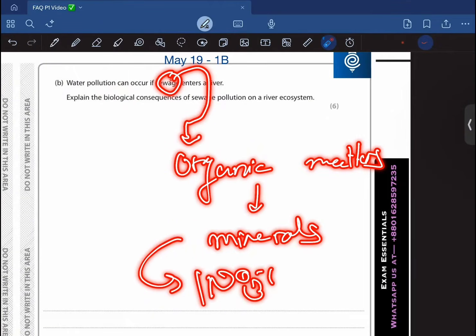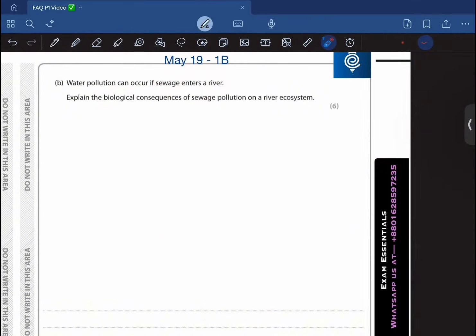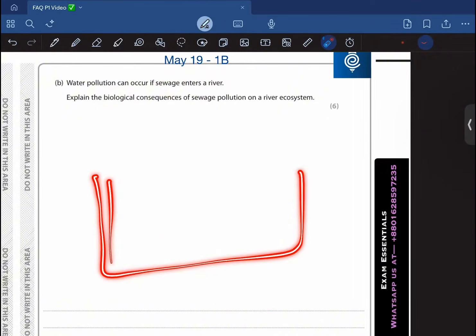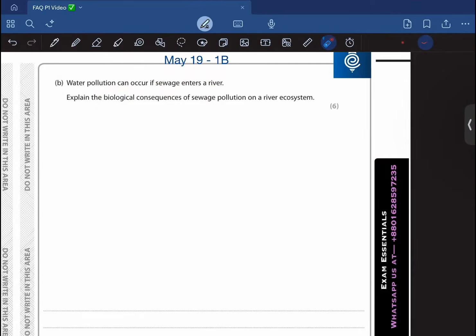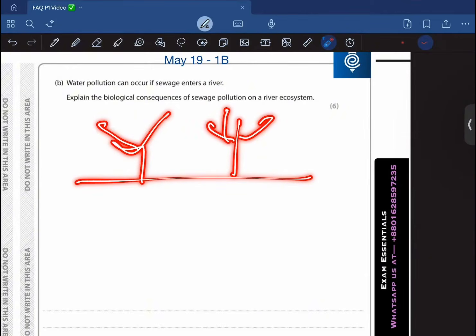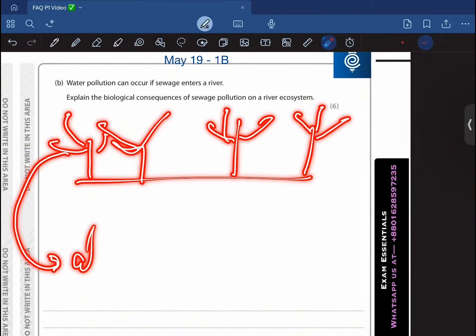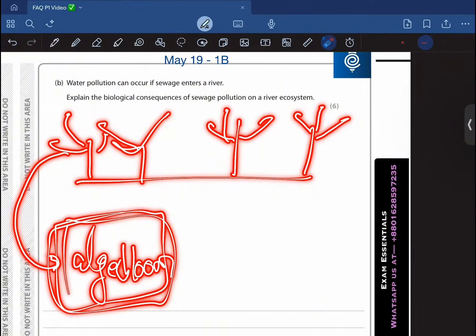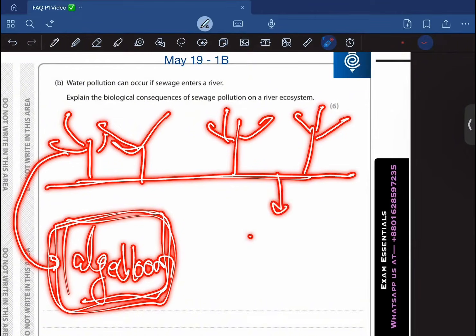Now, once this sewage enters the river, the nitrate in it causes algae to grow rapidly. These are algae, a green-like substance that grows on rivers. Now, this rapid growth of algae is what we refer to as algal bloom. And the effect of the increased concentration of ions in the river that causes the algae to bloom is a process that we refer to as eutrophication.